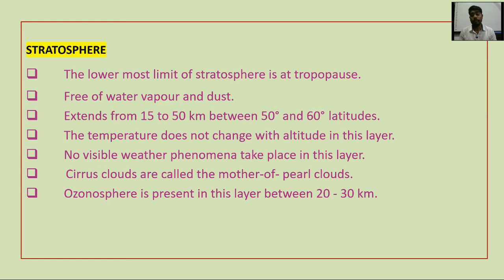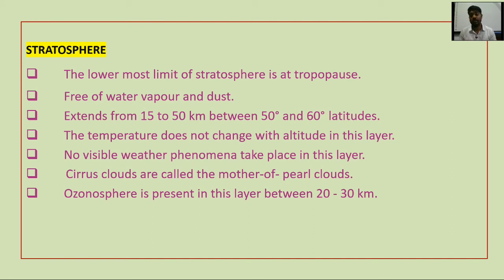It extends from 15 to 50 kilometers, between 50 degree and 60 degree latitudes. That means it is near the Arctic Circle and Antarctic Circle.